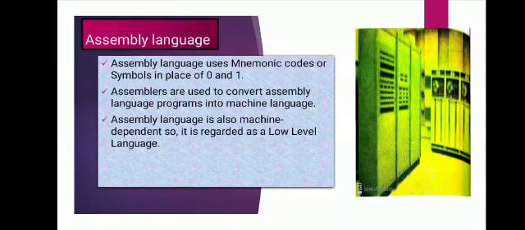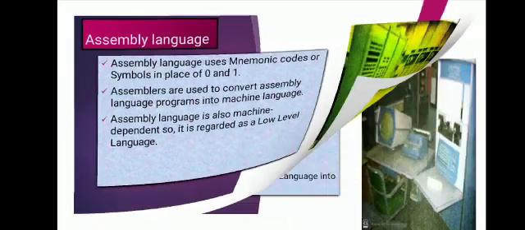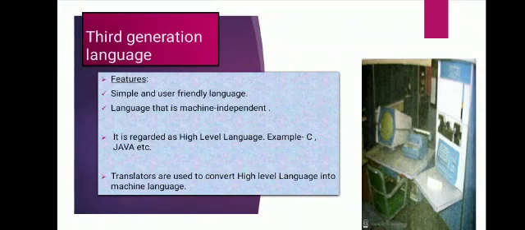So that mediator is what we call a translator. Clear? Now, in the same way, when we are writing any program in any language other than machine language, then the program needs to be converted into binary form by a translator.